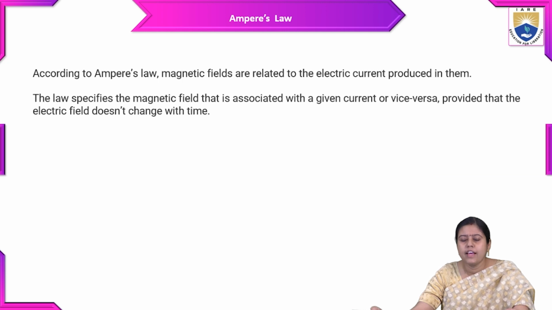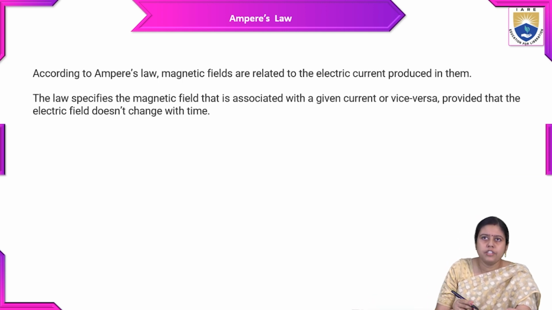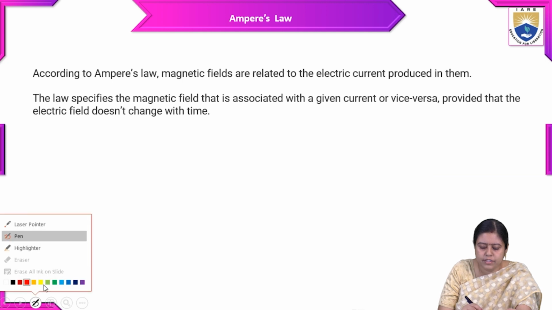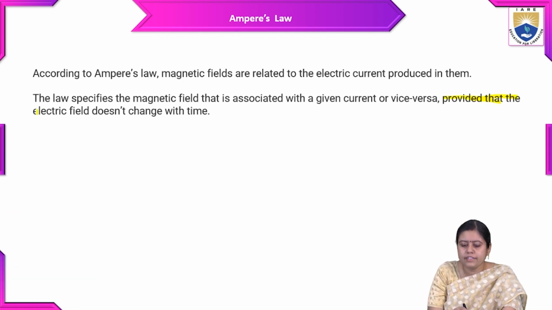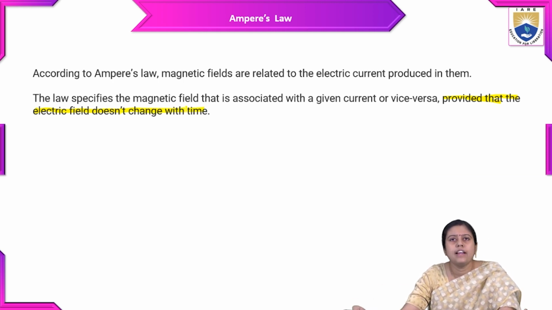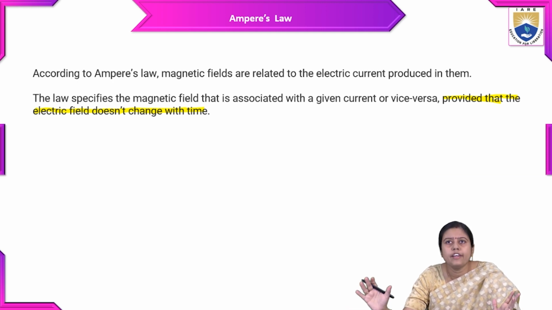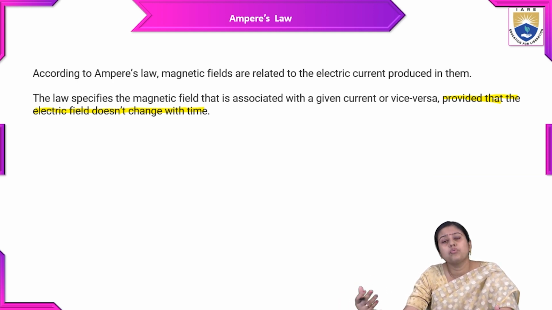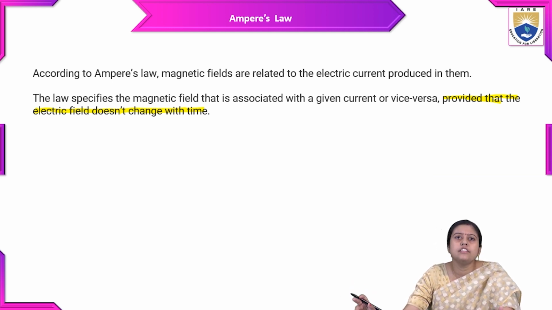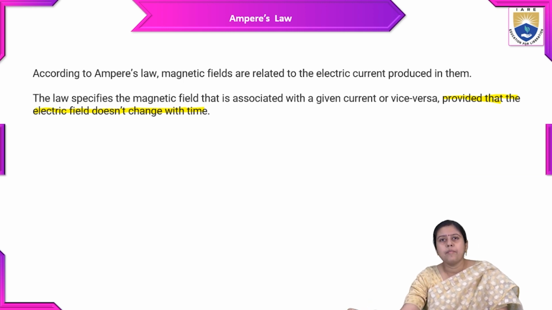The law specifies that a magnetic field is associated with a given current and vice versa, provided the electric field doesn't change with time. If for a given current one magnetic field has been generated, or due to any magnetic field some current is generated, the electric field due to this current doesn't change with time. This is known as Ampere's law, and since Ampere first gave the law on current, the unit of current is taken as the ampere.